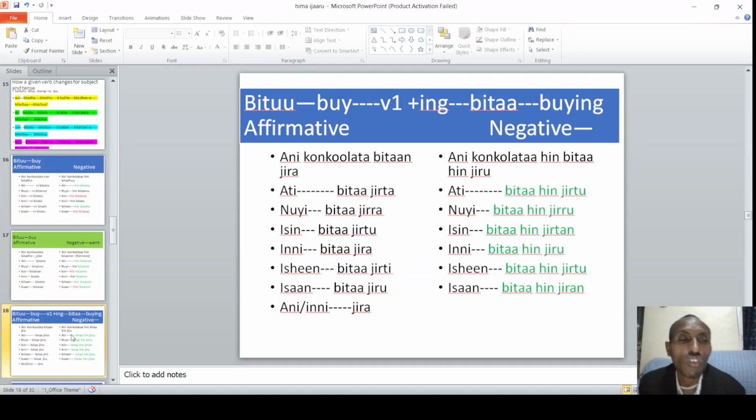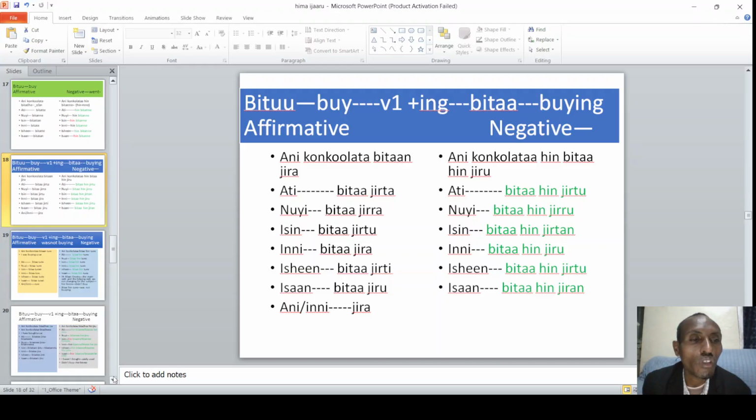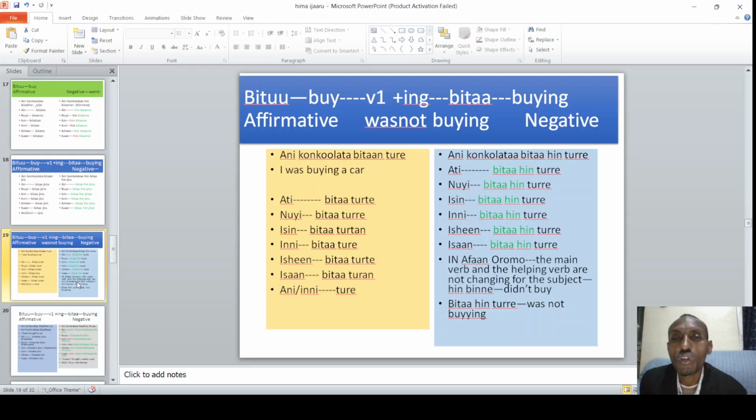So it changes as we change the subject. We have another one, ani konkolaataa bitaan ture. So this is past continuous. Ati konkolaataa bitaa turte, nuyi konkolaataa bitaa turre, isin konkolaataa bitaa turtan. Inni bitaa ture, isheen bitaa turte, isaan bitaa turan. So this is affirmative. When we look at the negative, ani konkolaataa bitaa hin turre.